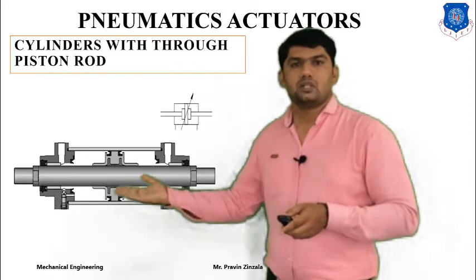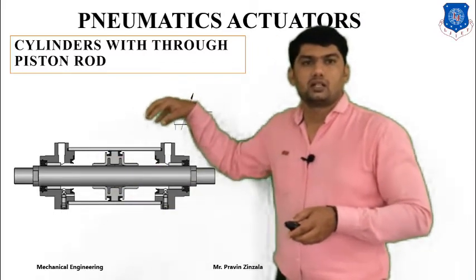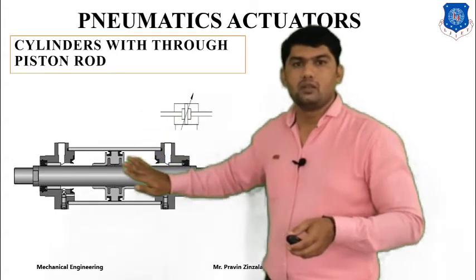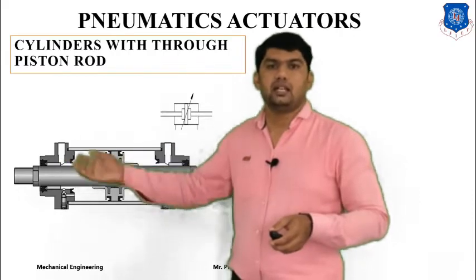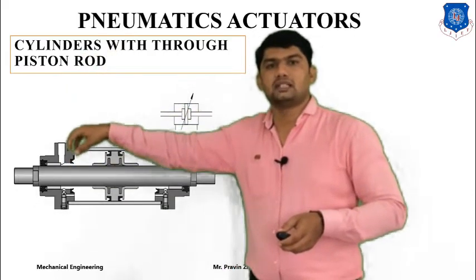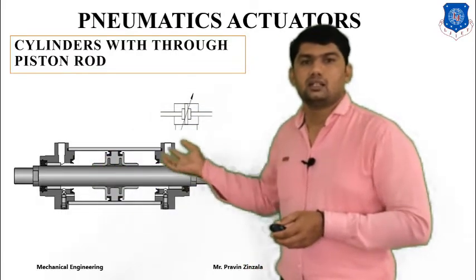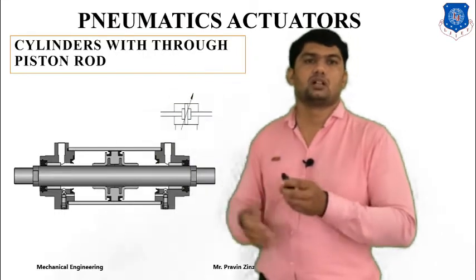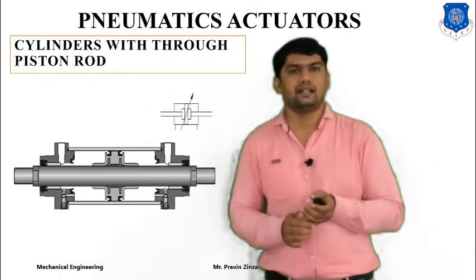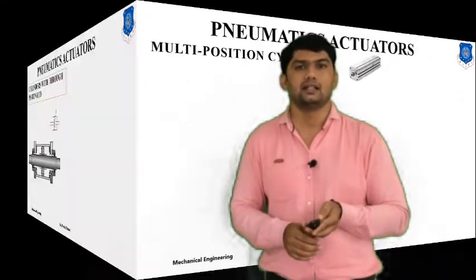Here this is the piston and this is the cylinder. Whenever we supply compressed air from this side, this rod will move in this direction, and here the fluid will go to the exhaust. If we supply compressed air to this side, this rod will move in this direction, and this fluid will go to the exhaust. So it is advantageous compared to the ordinary double acting cylinder. We can perform operation on both sides of the cylinder.